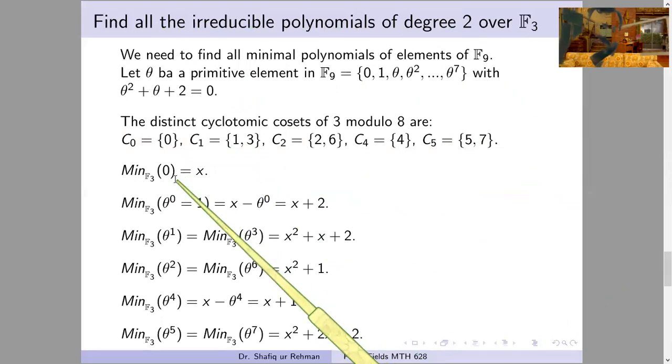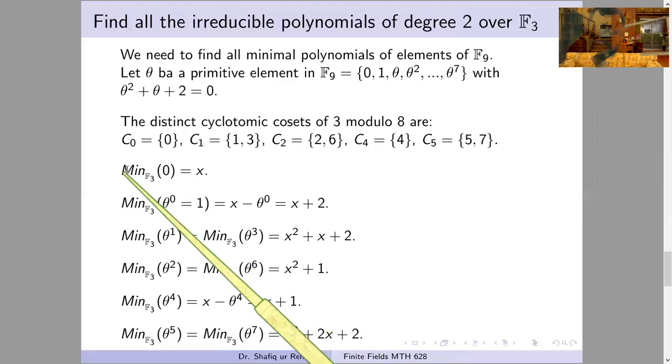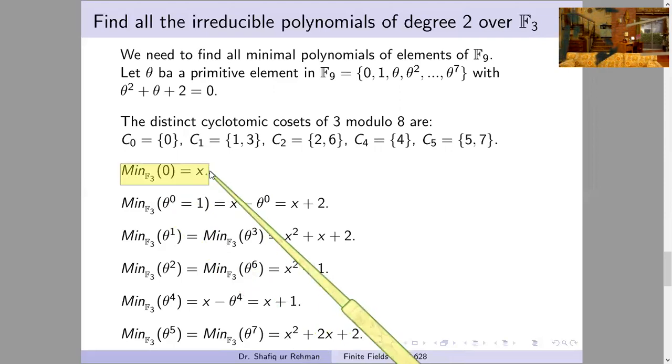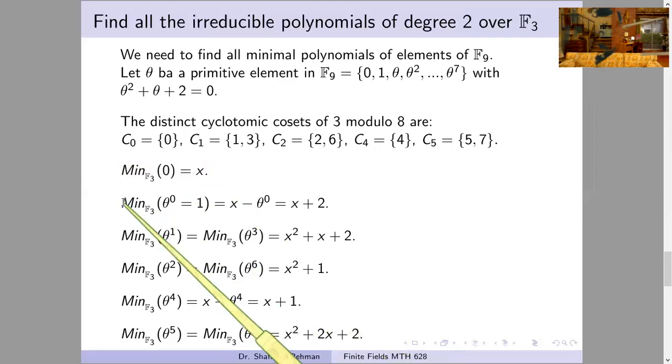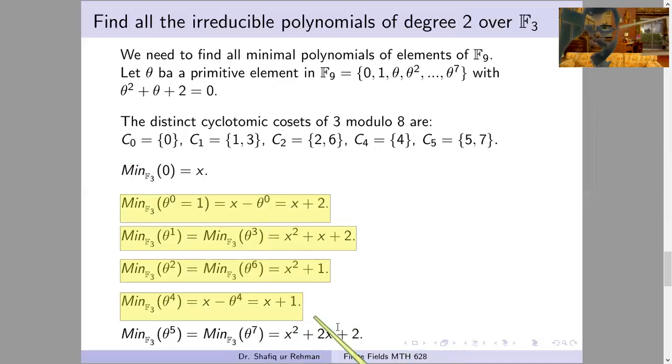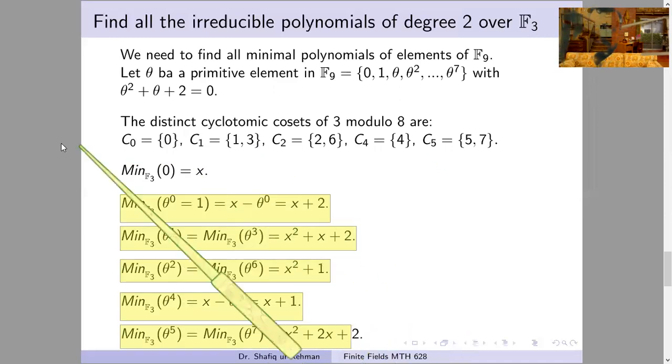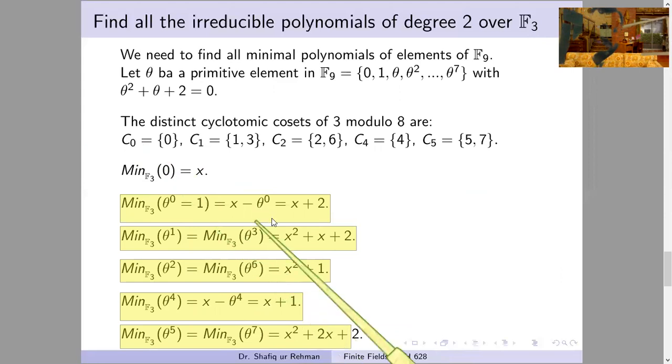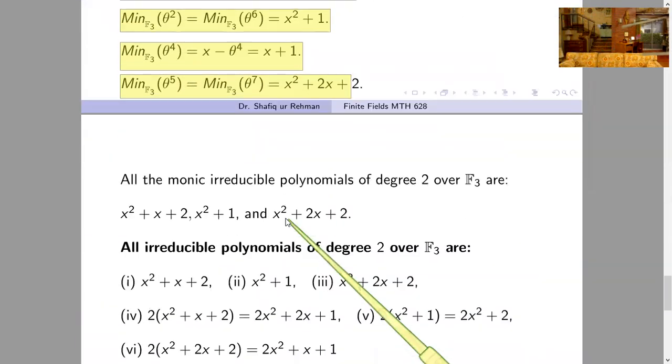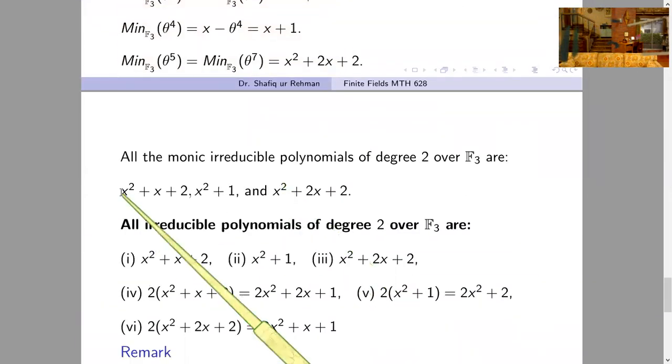You know very well the process of how to find all minimal polynomials. A minimal polynomial of 0 is trivial, but minimal polynomials of non-zero elements can be found by using the cyclotomic cosets. C0 is used here, C1 and C3 are used here, C2 is used here, and so on.